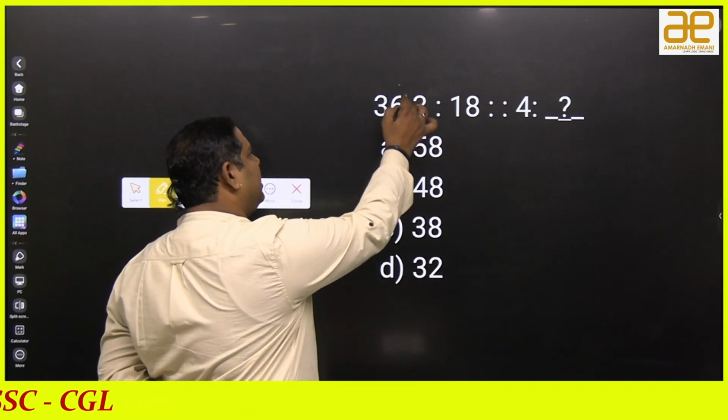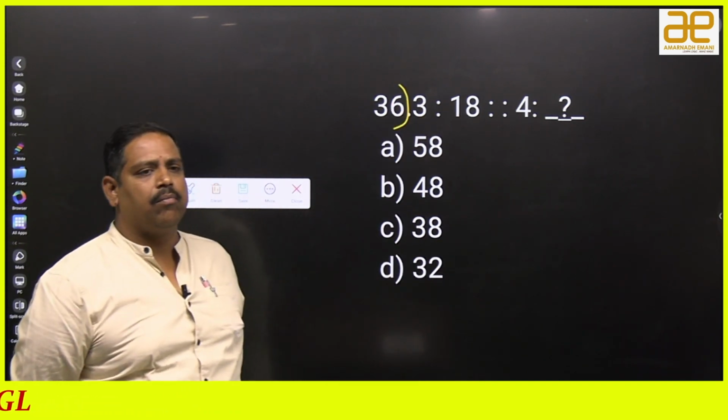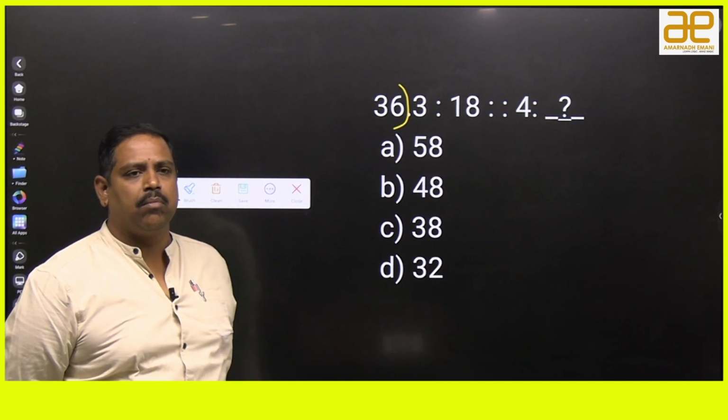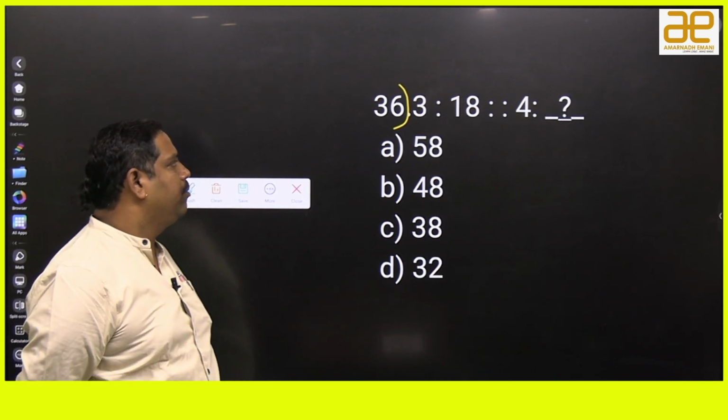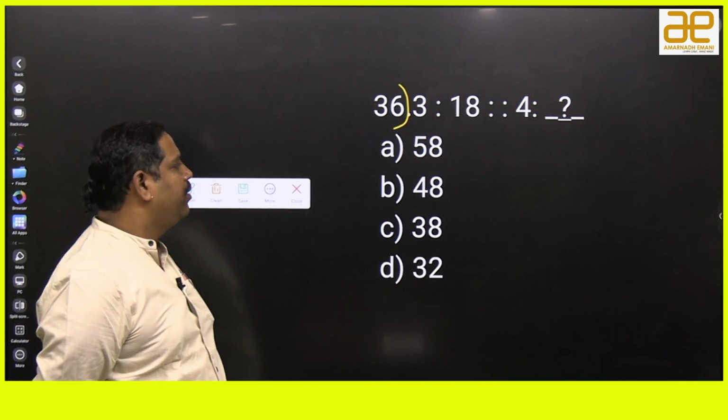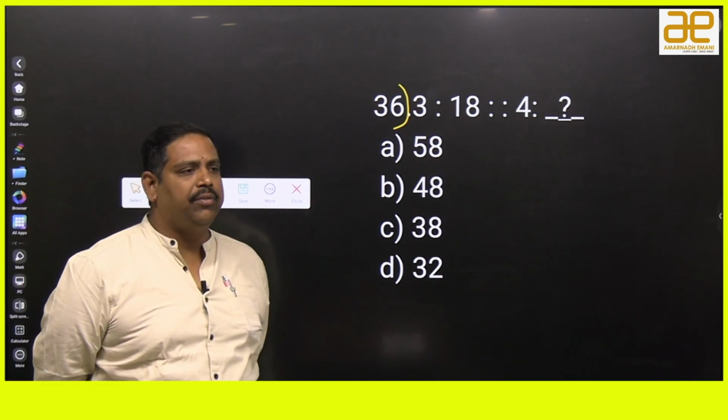3 is to 18 as 4 is to question mark. Good. Try in a different way. Try in a different way also.